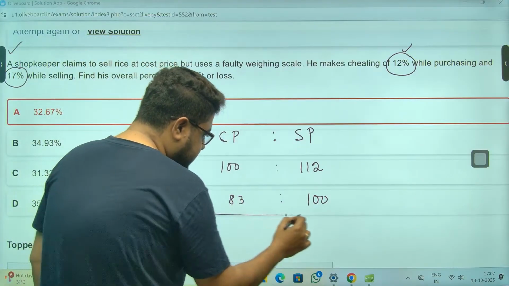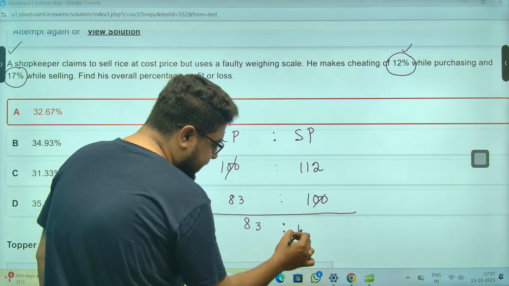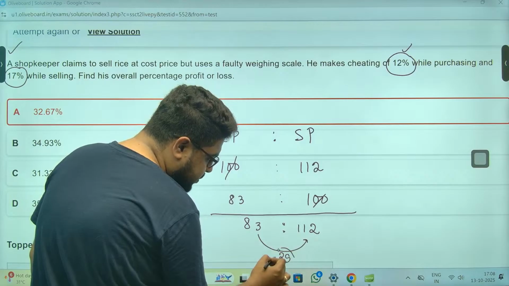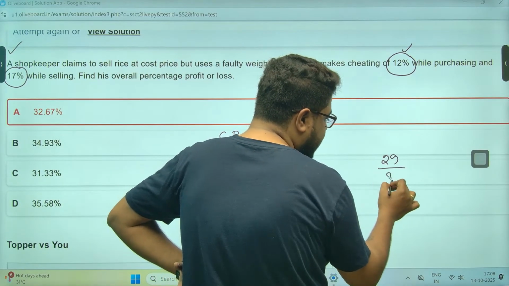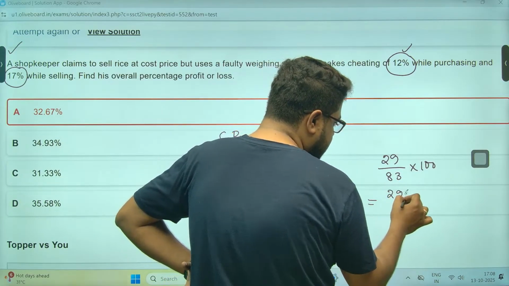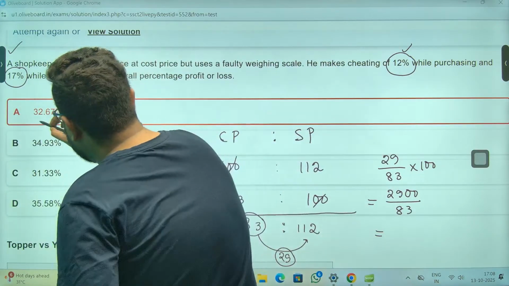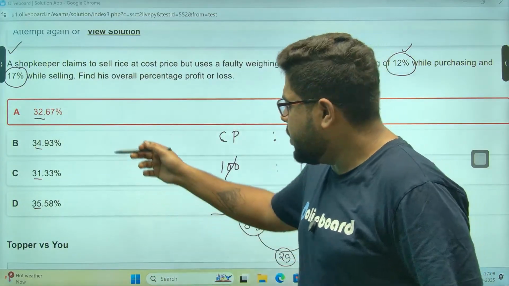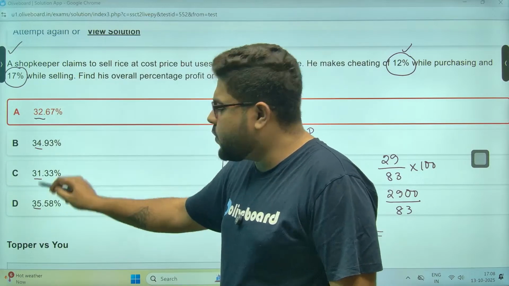So for the actual profit, in the compound ratio the 100 will cancel. So it is 83 to 112. What is the actual profit? 17 and 12, that is 29 rupees profit on 83. So the answer will be 29 over 83 into 100. Now again, you must do some calculation here. But in these situations, how to do the calculation? You only see 32, 34, 31, 35, these types of values. I will not even check what is after the decimal, I'll only check before the decimal.